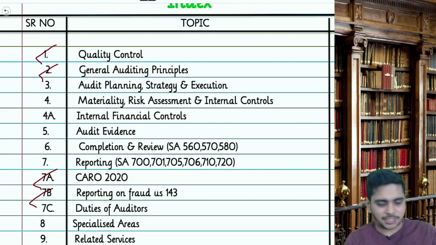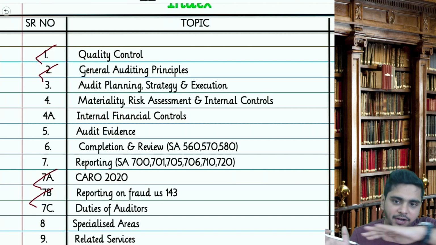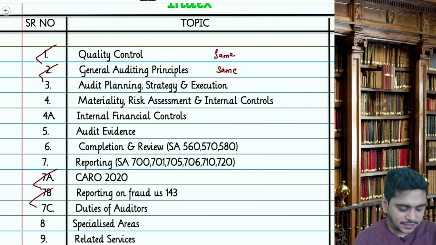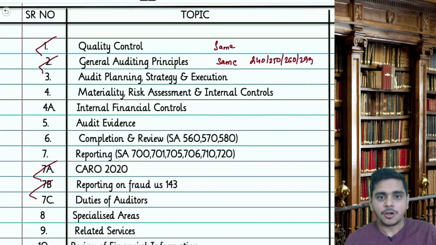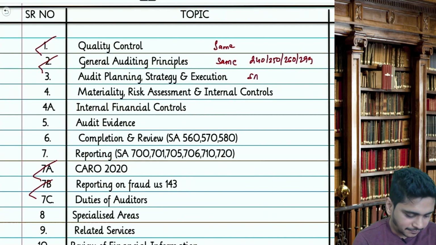The topic name is changed, although what they have done is they have divided the chapter of Standards on Auditing into different chapters. So quality control I would say is the same, and this is again the same, basically your 4 SAs: 240, 250, 260, 299. Audit planning, strategy and execution, again it is your SA 300.